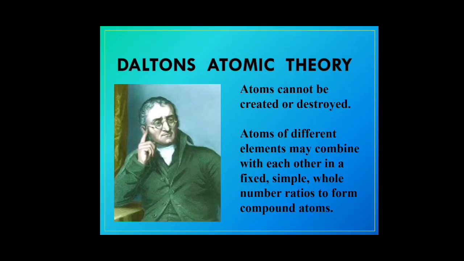According to Dalton, atoms cannot be created or destroyed. The next point he put forth was that atoms of different elements may combine with each other in a fixed, simple whole number ratio to form compounds.